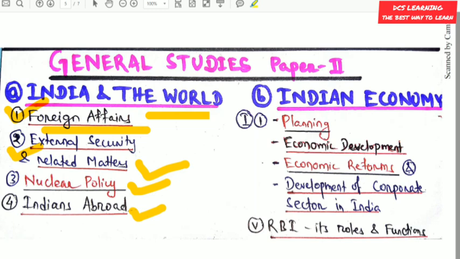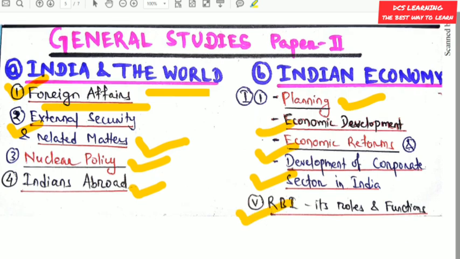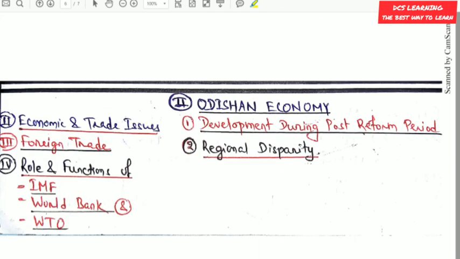In the Indian economy section, you will get planning, economic development, economic reforms, development of corporate sectors in India, then RBI and its roles and functions, then economic and trade issues of India, foreign trade, role and functions of IMF, World Bank and WTO. Then from the Odisha economy section, you will get development during the post-reform period in Odisha and regional disparities in Odisha. So these were questions from the economy section.